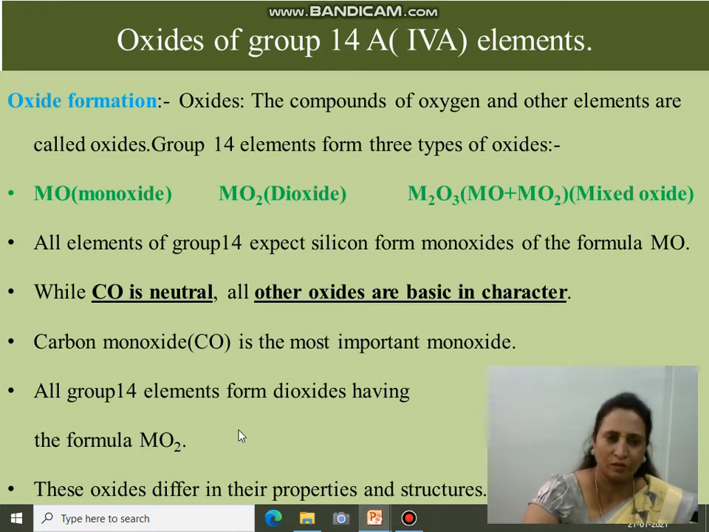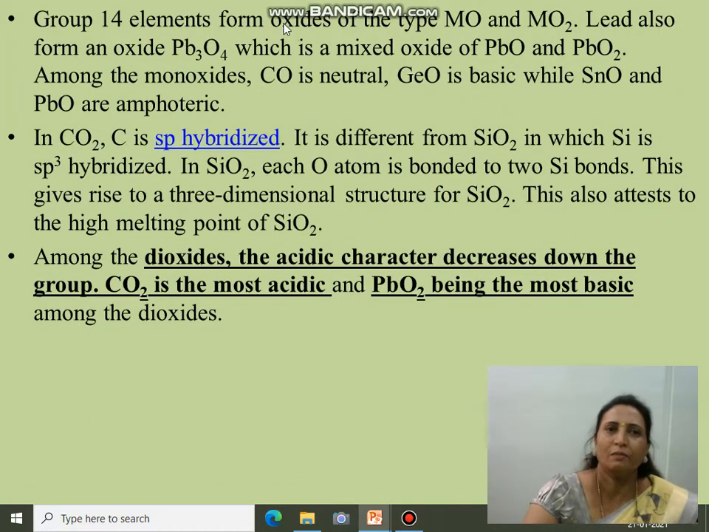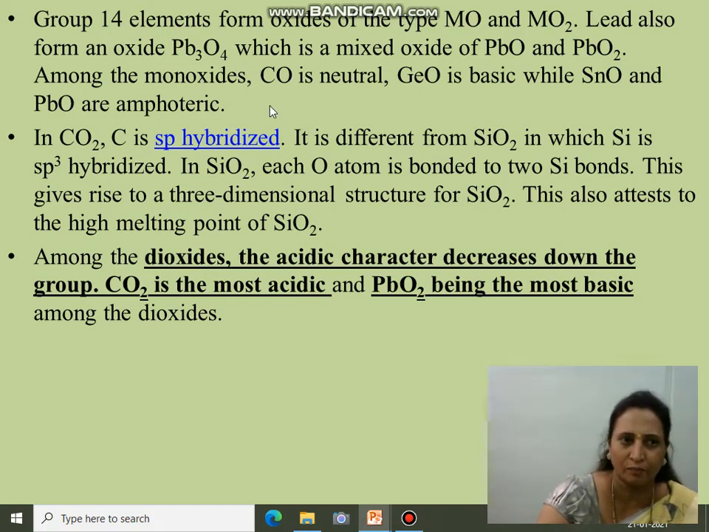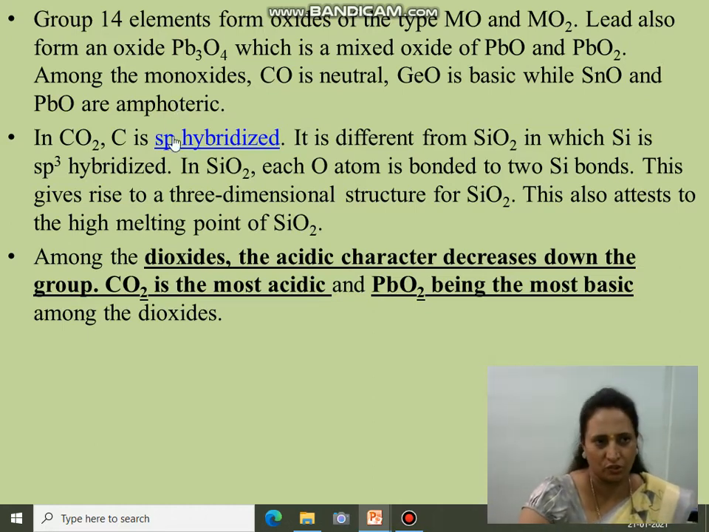All these group 14 elements form dioxides having the formula MO2. They differ from each other in properties and structure. Lead also forms a mixed oxide, that is, PbO and PbO2. Among monoxides, CO is neutral and the others are basic. SnO and PbO are amphoteric in nature, that means they act as both acidic as well as basic.